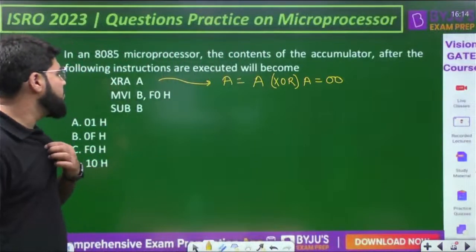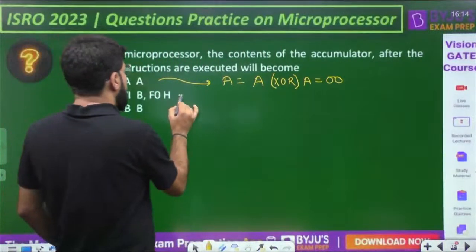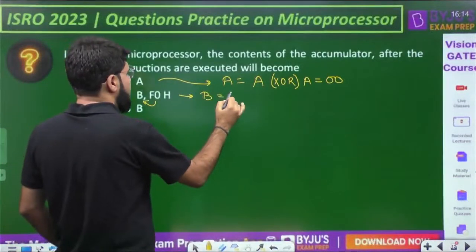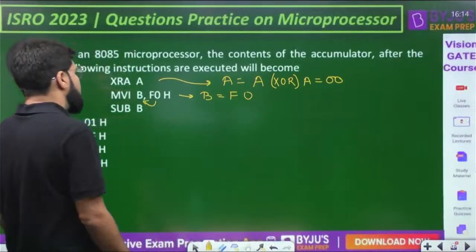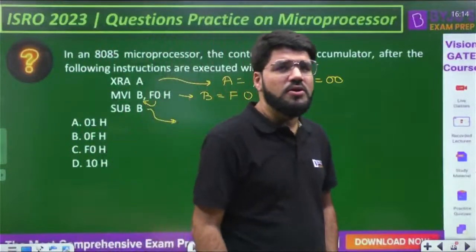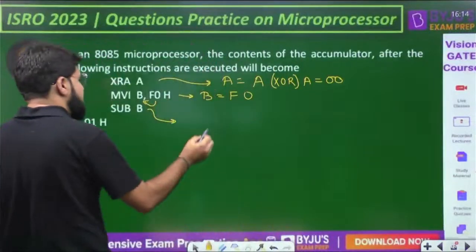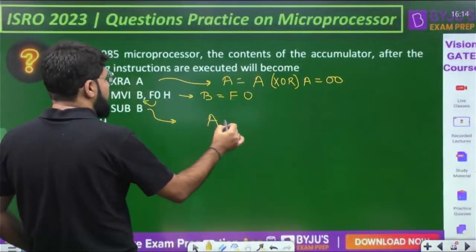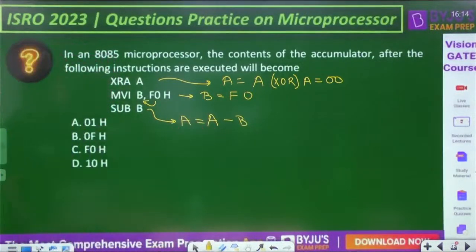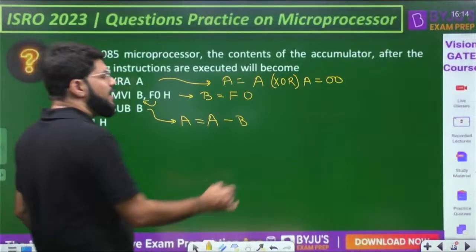Okay, now MVI B comma F0. MVI, move immediate. The given immediate data moves to the register B. So B now contains F0. Okay, SUB B, subtract. Subtract from what? By default, guys, arithmetic or logical instructions, one of the operands is implicit, that is accumulator. Subtract B from the contents of accumulator. Result is stored back in the accumulator. So what is going to be the accumulator contents now?